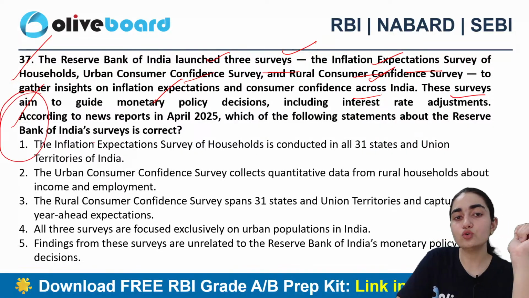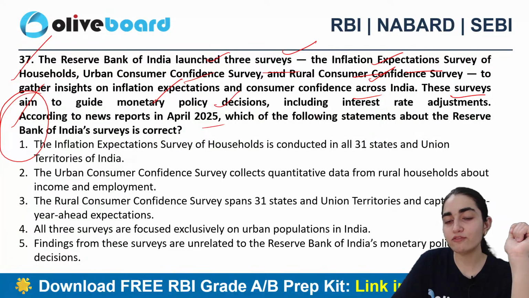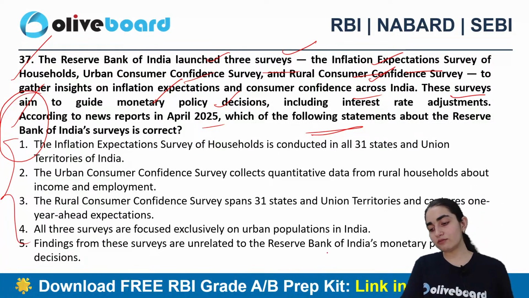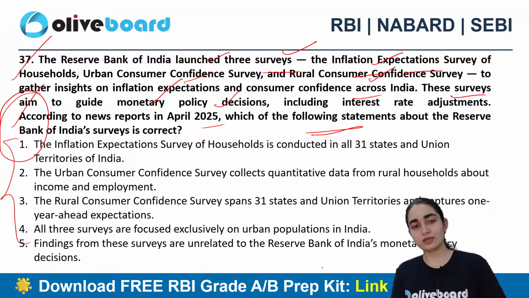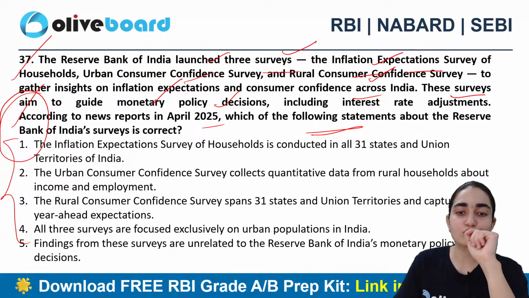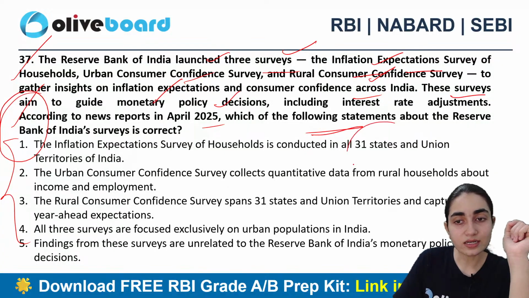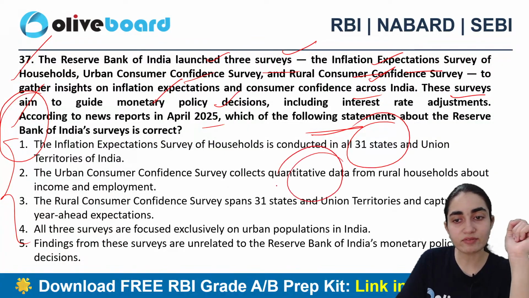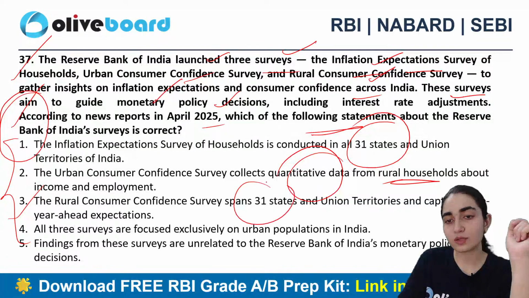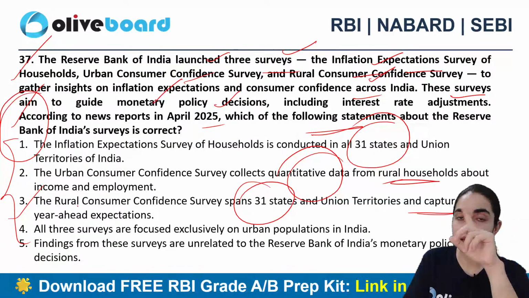According to the news reports in April 2025, which of the following statements about Reserve Bank of India's survey is expected? Inflation expectation survey. Okay, so quickly you have answered the question already, right? So you have to tell me which one is the correct statement here. So it is conducted in 31 states. The qualitative data from the rural households about income and employment. The span is of 31 states and captures 1 year ahead expectation.